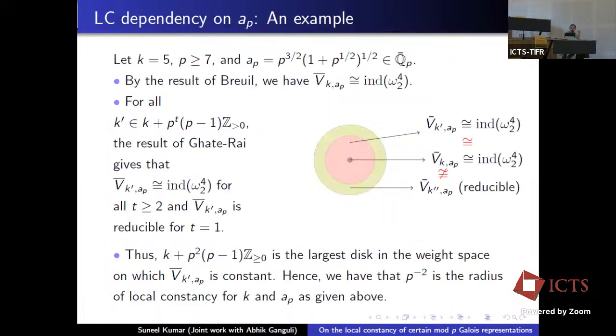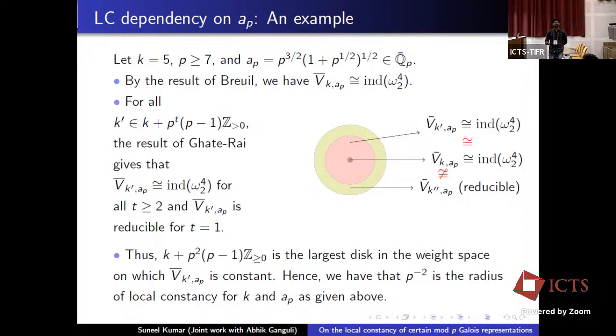Yes, this and the previous one suggest some sort of semi-continuity. Do we know if the reductions are already, basically we know by the result of Ghate and Rai. Explicitly we know, and also at the center. So basically, using Breuil and Ghate-Rai's result, we explicitly know the reduction for all weights, and we get that this map is just constant on this interior disk, but whenever we take a bigger disk, the map is not constant.